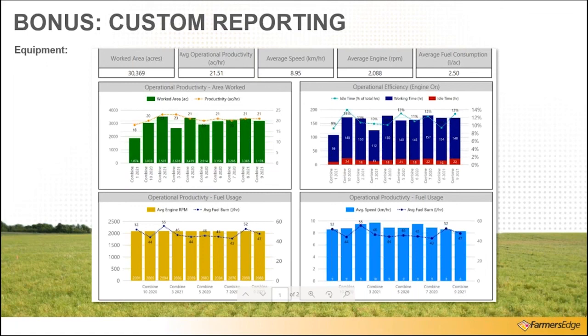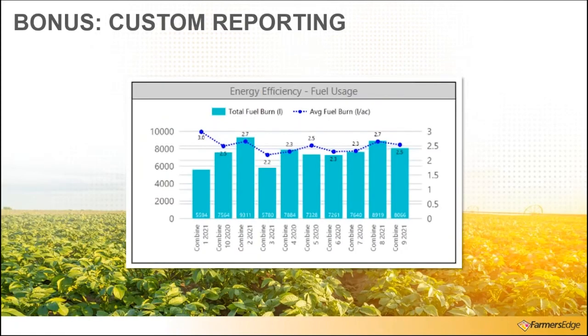And then again, our last example here, looking at the custom reporting for the fuel burn versus the average fuel burn.